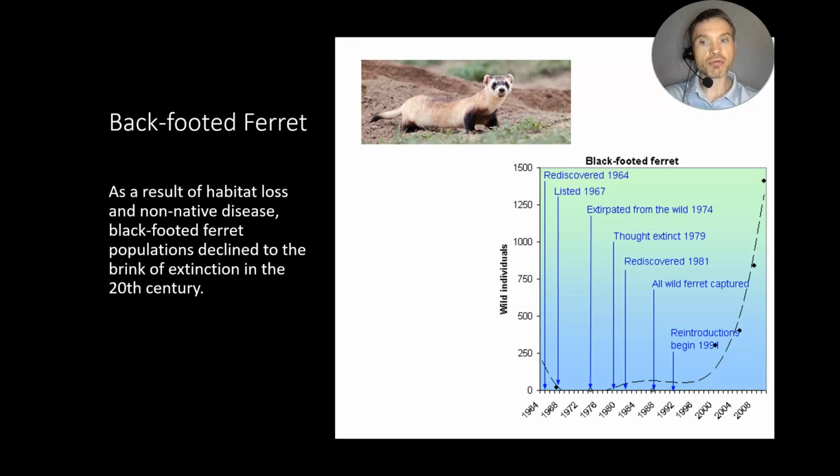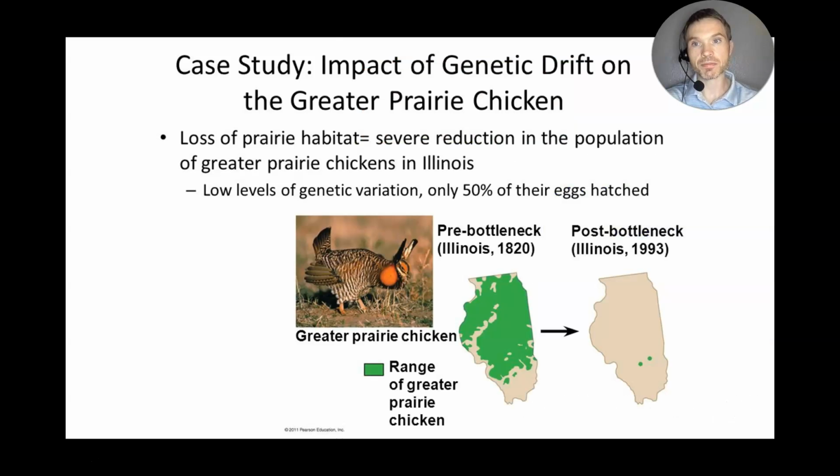In fact, it was once believed that these animals were actually extinct. Once again, due to conservation, the population has rebounded. But the problem with this is that a lot of the genetic diversity has now been lost in the native population.